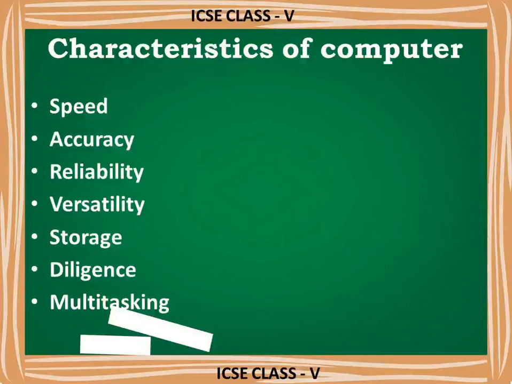See, if human beings are working, after doing the same work 3-4 times, he feels bored. But if you give the same work 100 times to the system, it doesn't matter to the system. It works with the same capacity, with the same efficiency. That is diligence.